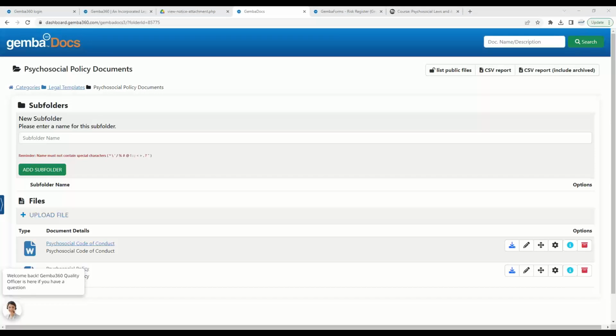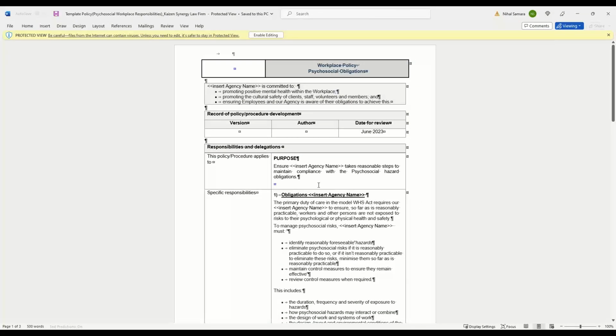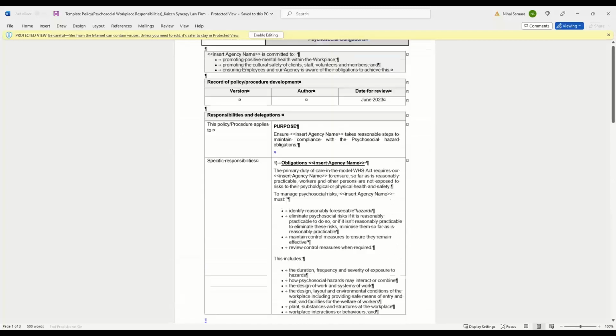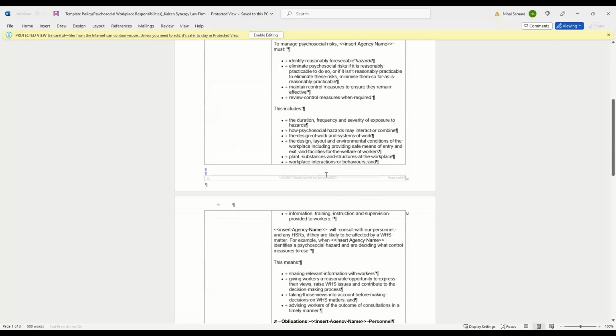And what comes up is a copy of the policy document, and here it is here. And as you can see, it is a Word document that you have access to. So you can go through and edit it online as well too, and actually view this information that you have direct access to.